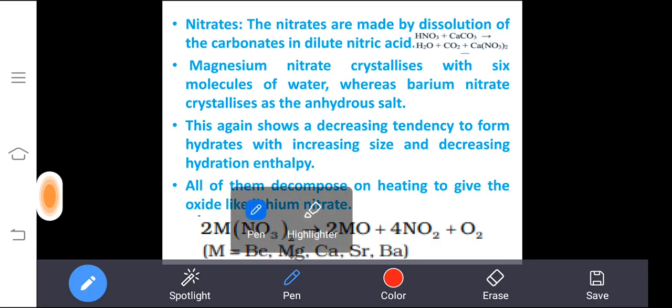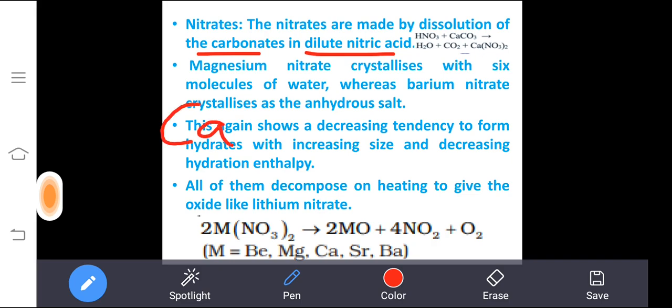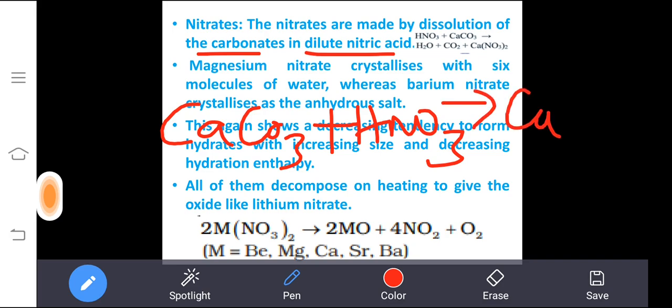Then nitrates. First we discussed the hydroxides, then carbonates, then sulfates. This is the fourth one, nitrates. Nitrates are made by dissolution of carbonates in dilute nitric acid. The nitrates of the alkaline earth metals are made by dissolving in nitric acid. For example, this reaction is not in your book, but I posted it here for your understanding. Calcium carbonate reacts with nitric acid to form calcium nitrate with the liberation of carbon dioxide.